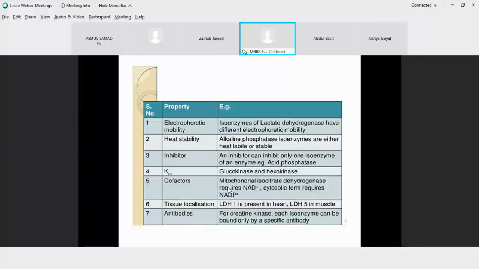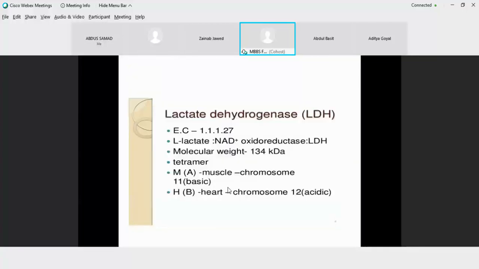Like for example, glucokinase and hexokinase. Glucokinases and hexokinases are true isozymes. Both are present in the human system simultaneously. They are variable in terms of their Km value. Glucokinase has a high Km value, hexokinase has a low Km value. So these are the properties depending on which we can identify and isolate a particular isozyme, like lactate dehydrogenase.